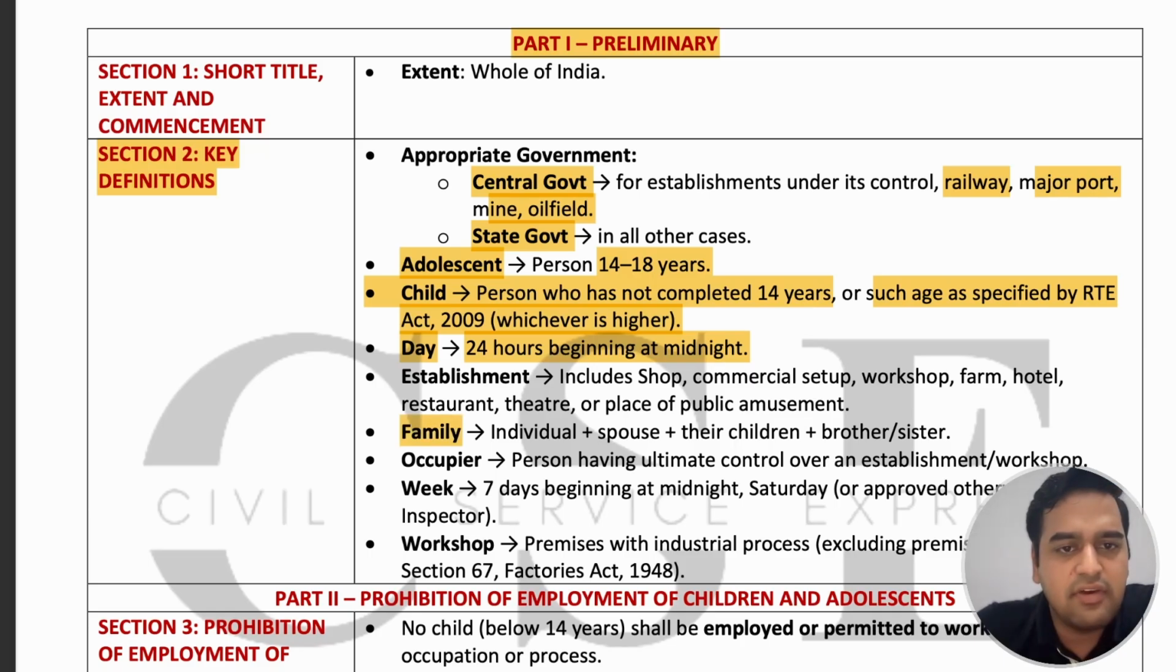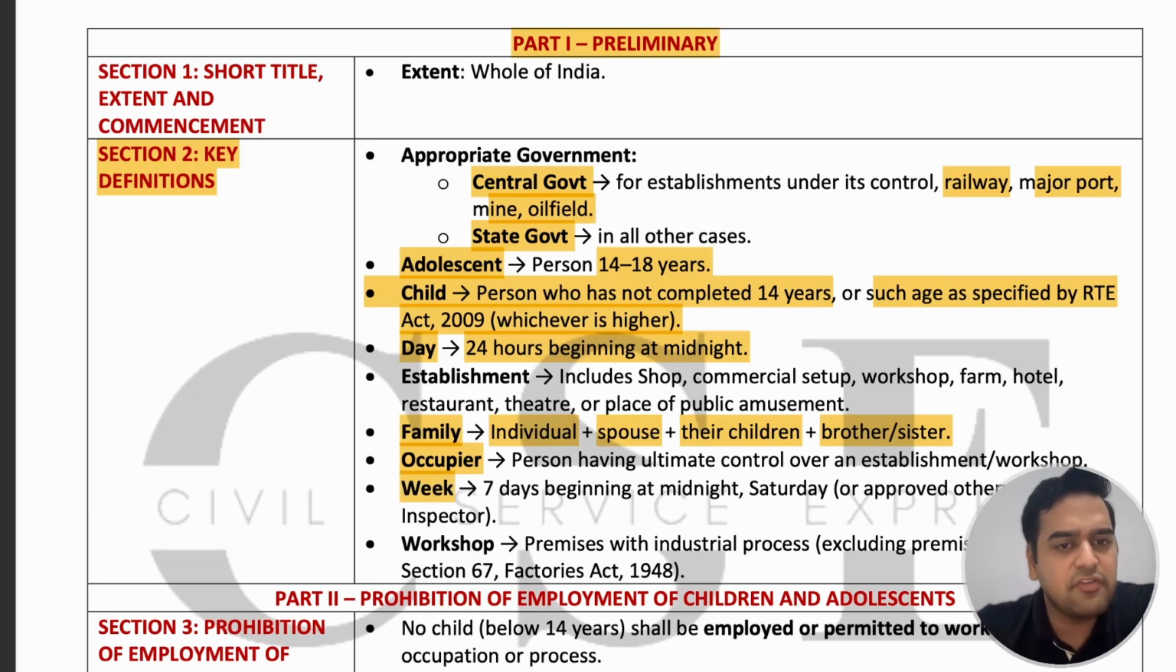Family: the definition of family includes the individual, his or her spouse, their children, and brother or sister. So this whole will be considered as the family of the child. Occupier means the person having the ultimate control over an establishment or workshop. That means whoever has the ultimate control over that workplace will be called the occupier.